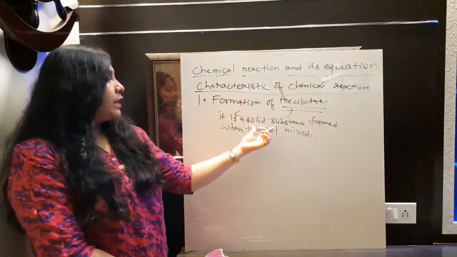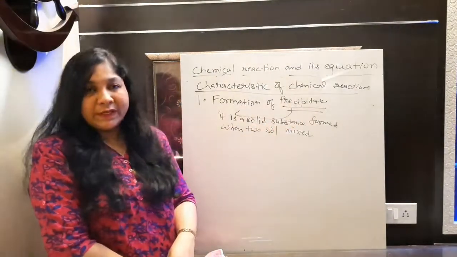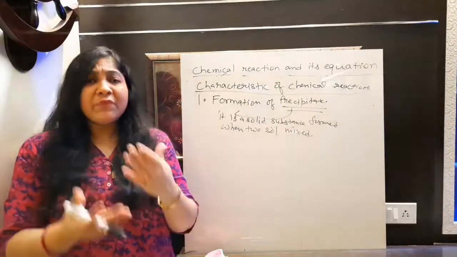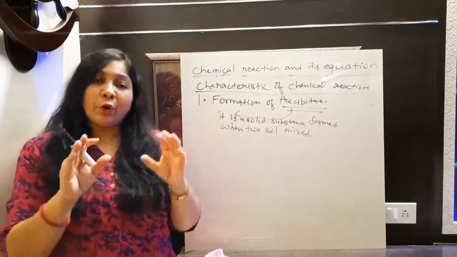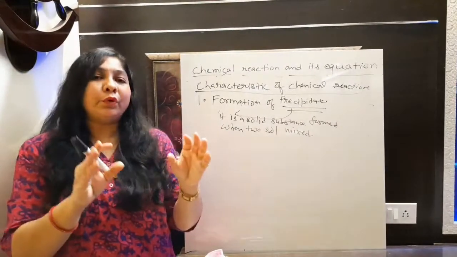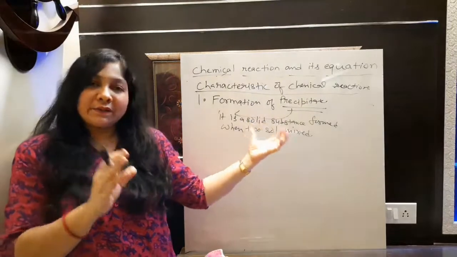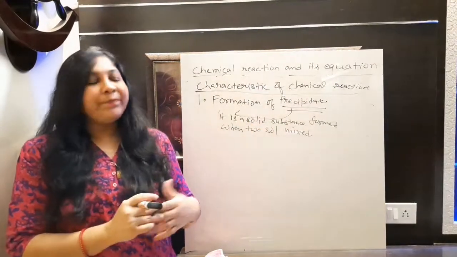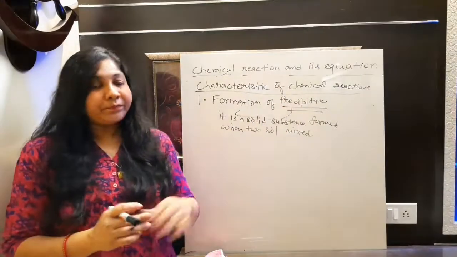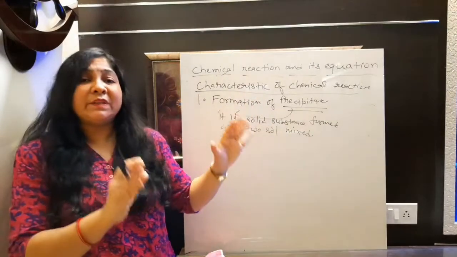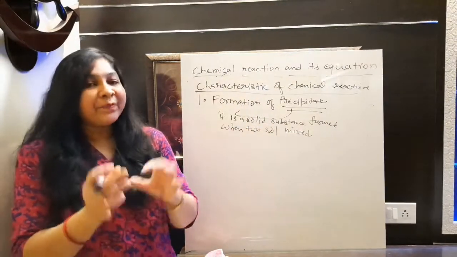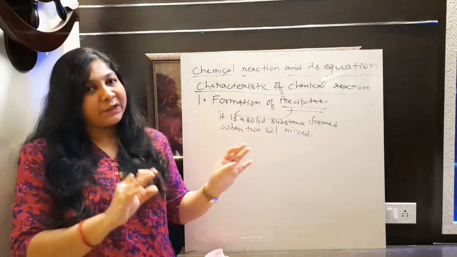So this substance is defined as precipitate. After observing this precipitate, you can identify, yes, there is some chemical reaction occurring.